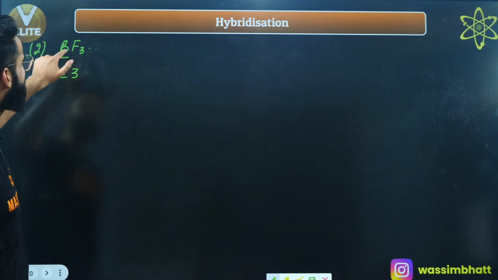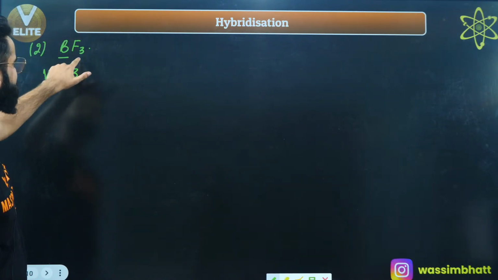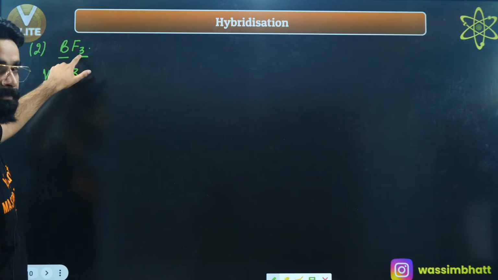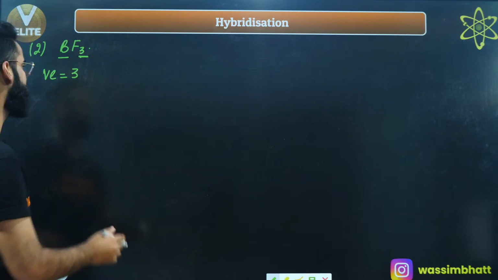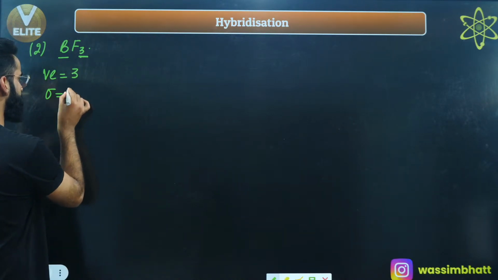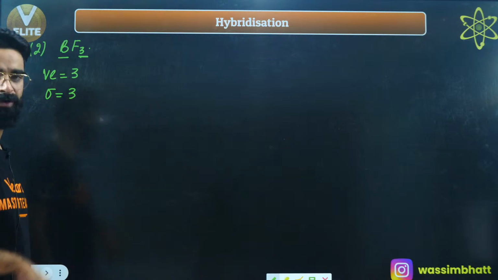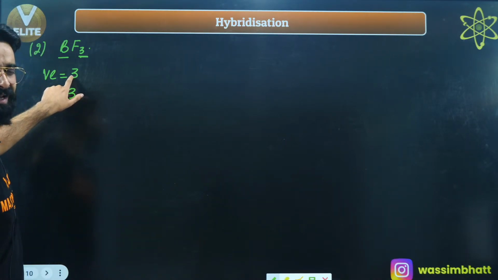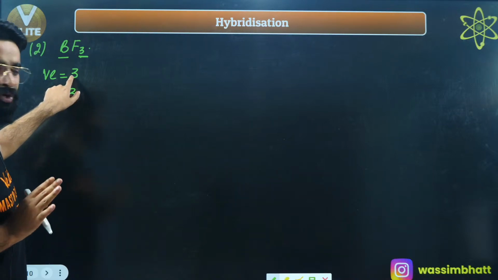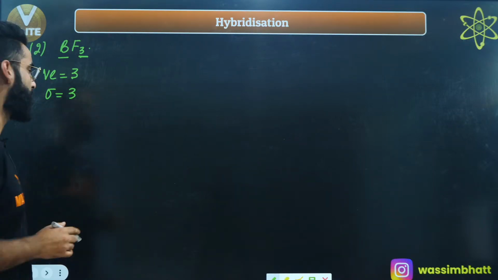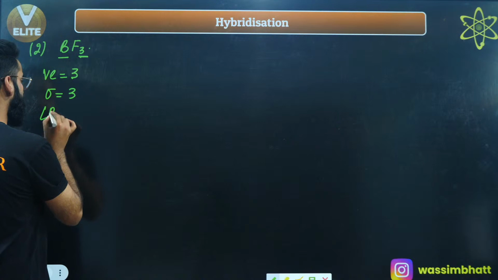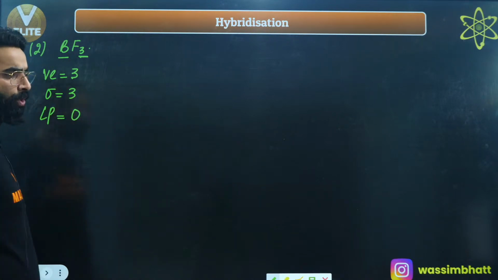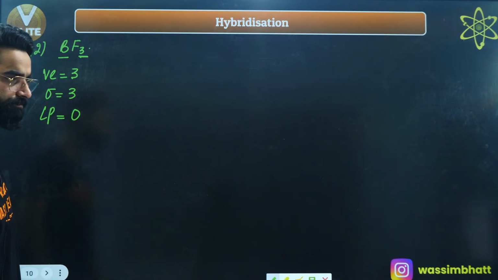How many terminal atoms are being attached with boron? There are 3 terminal atoms attached with boron. The number of terminal atoms is always equal to the number of sigma bonds. So boron is forming 3 sigma bonds. Boron had 3 valence electrons, and it's using all these 3 valence electrons to form 3 sigma bonds. So will there be any lone pair on boron? There'll be no lone pair on boron, right?